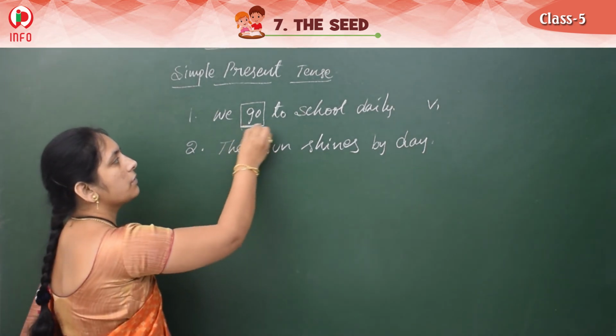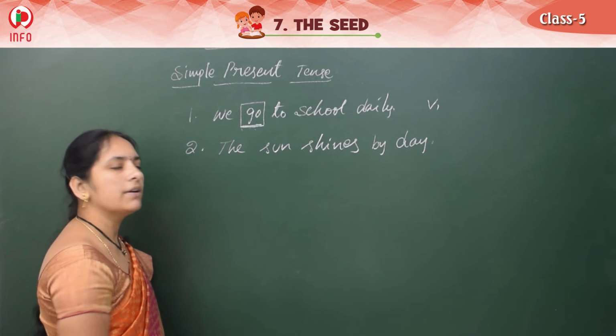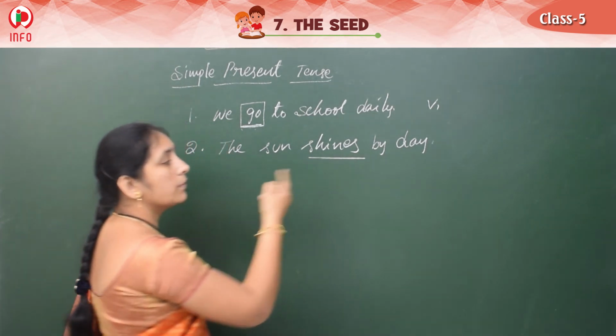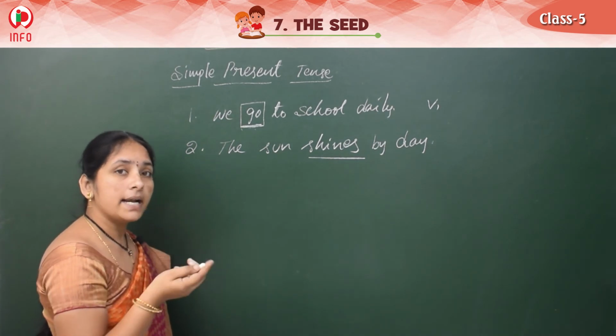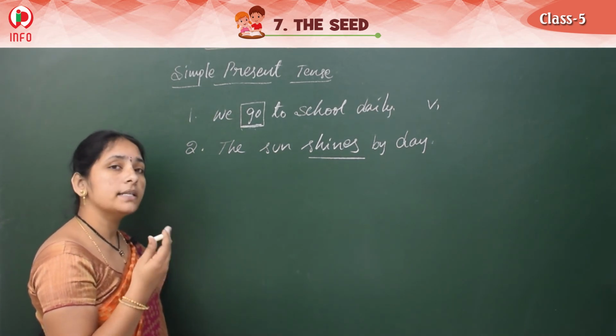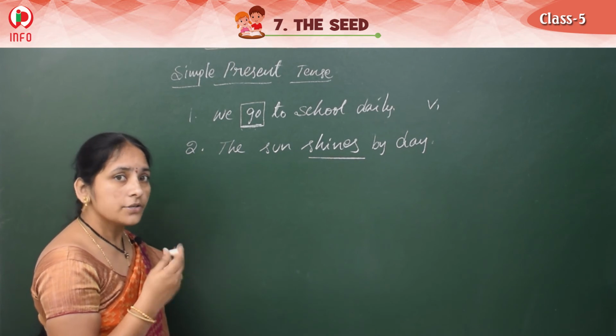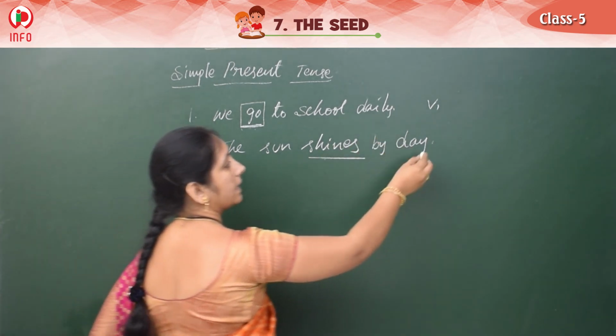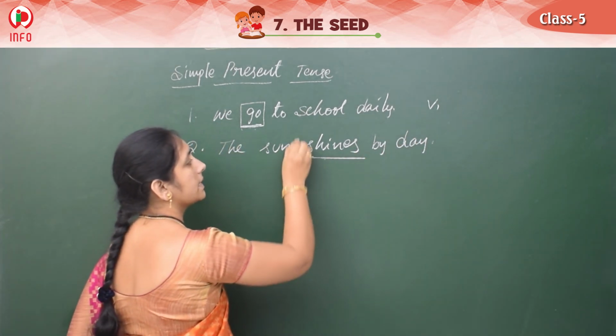This verb first form, that's why V1 we call it. And the sun shines. Does it change any time? By day. Always daytime it shines, right? Any change in this? No. That's why this is also a universal fact. That's why simple present tense we write.